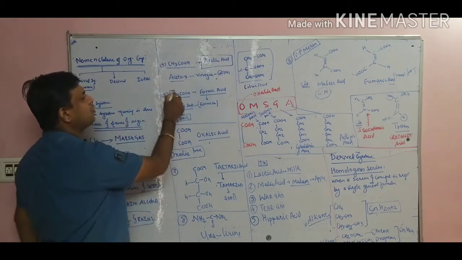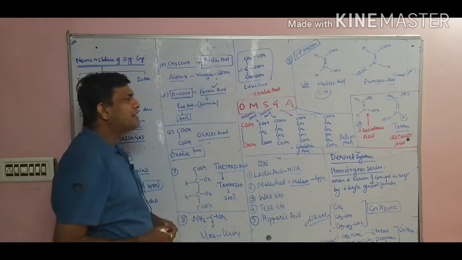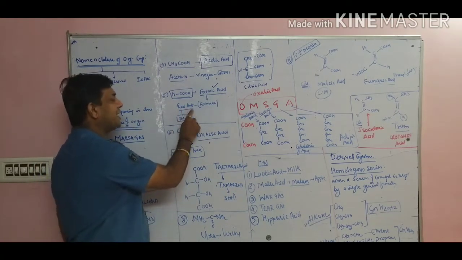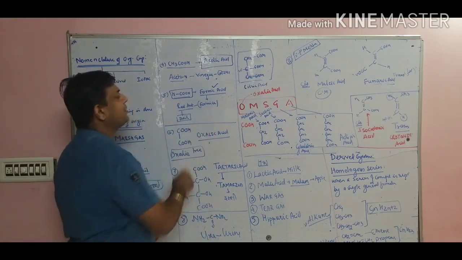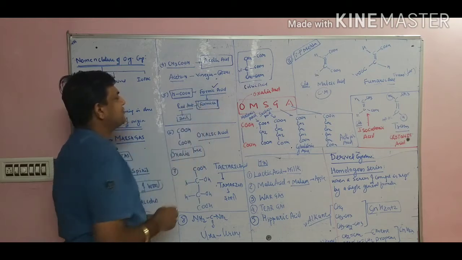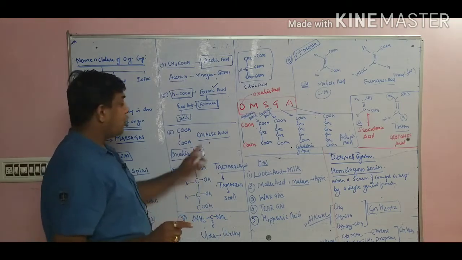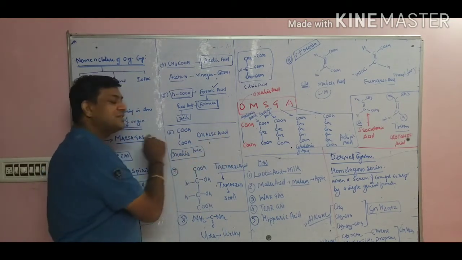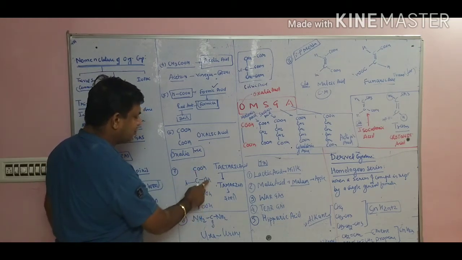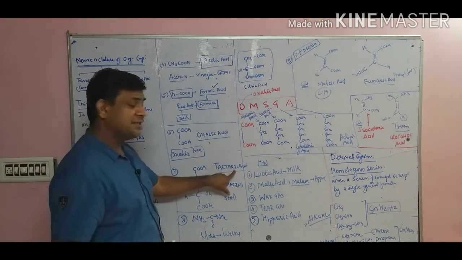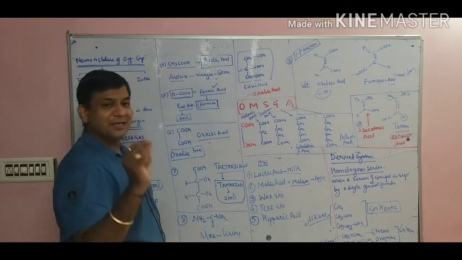Similarly, see, HCOOH is called methanoic acid, but here it is called formic acid. Why? Because it is obtained from the red ant. By boiling red ants we obtain formic acid, and in the Latin language red ants are called formica. That's why it is called formic acid. Now see, COOH-COOH is called oxalic acid. Why? Obtained from the oxalis tree. Next example, COOH, COOH, OH, H and H, is called tartaric acid because it is obtained from tamarind, meaning imli. That's why it is called tartaric acid.